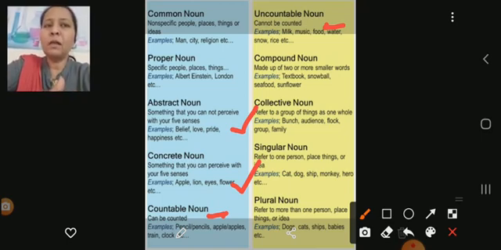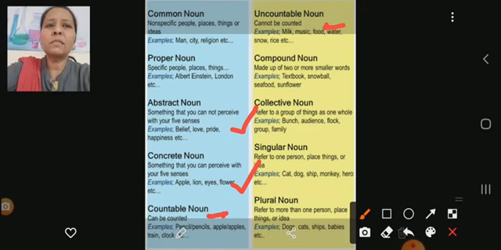It is uncountable. So an uncountable noun is that noun which cannot be counted. Example: milk, music, food, water, snow. It can be an abstract noun and it can be a concrete noun also. So, got the difference between the countable noun and uncountable noun? Countable, which can be counted; uncountable, which cannot be counted.